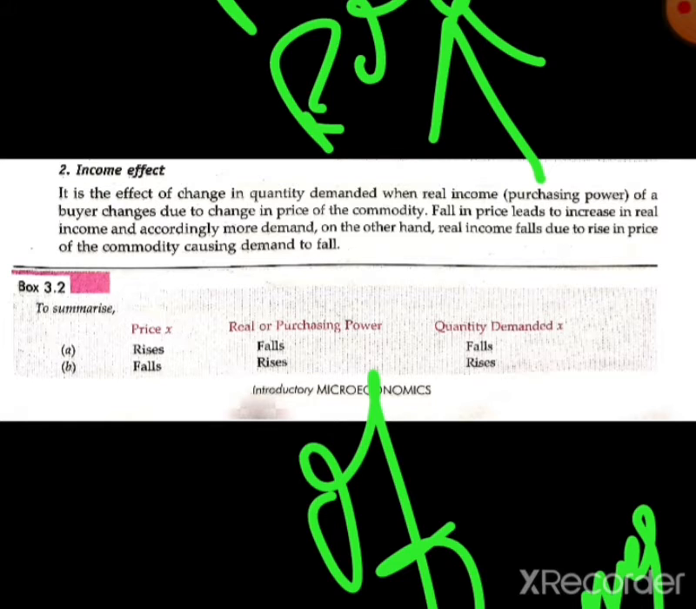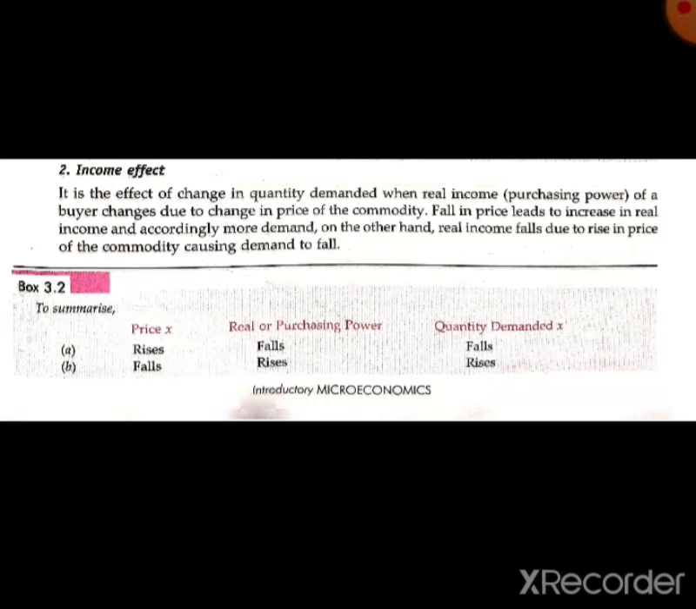It is the effect of change in the quantity demanded. It shows the change in the quantity demanded when the real income of a buyer changes due to change in the price of the commodity. When there is a change in the price of the commodity, the real income of a buyer also changes with it. When the price changes, then the real income of any buyer will also change. Fall in price leads to increase in real income.